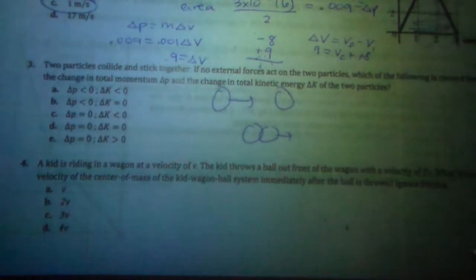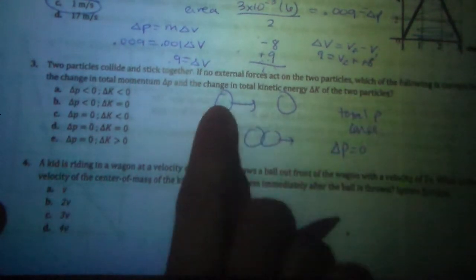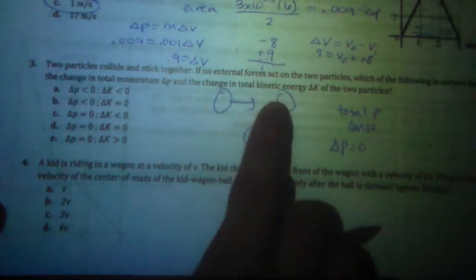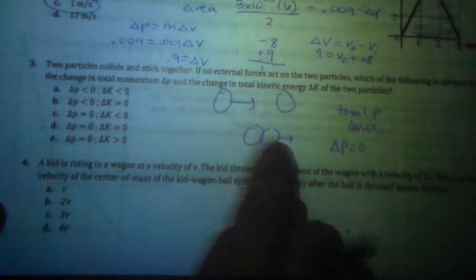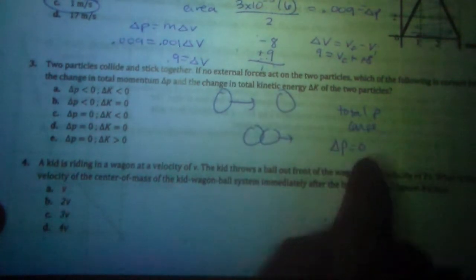Two particles collide, don't really know what was happening, but now they stick together. Which of the following is correct for the total momentum, the change in total momentum, and the change in total kinetic energy? This is a collision, so the total momentum should be conserved. So the total change should be 0. Now the change of this guy doesn't have to be 0, it has to be equal to the change in this guy, right? But the change in the total should be 0 because it stays the same.